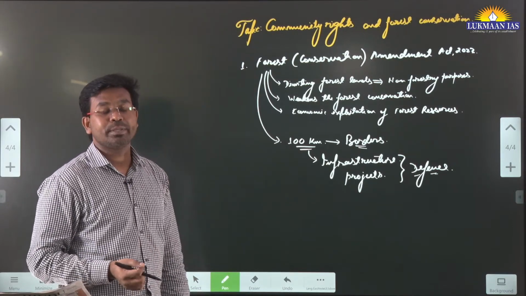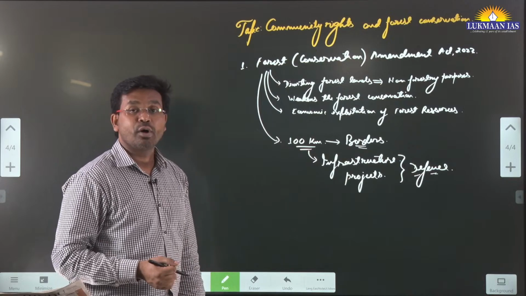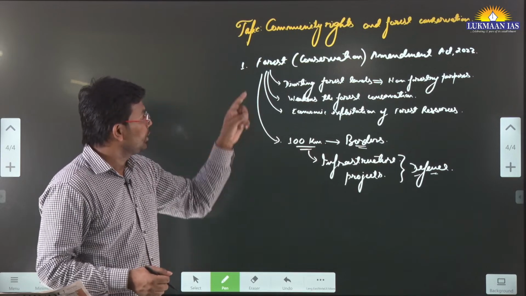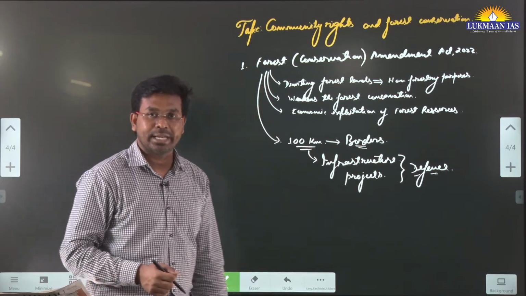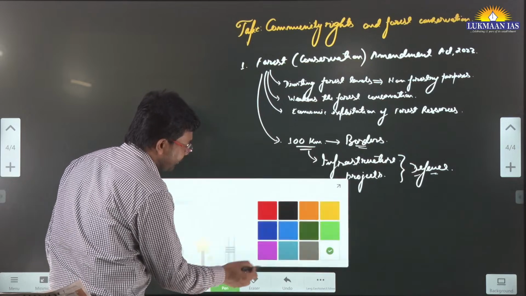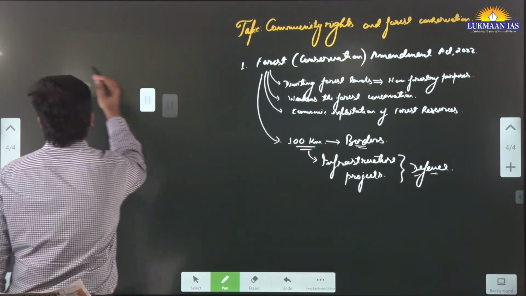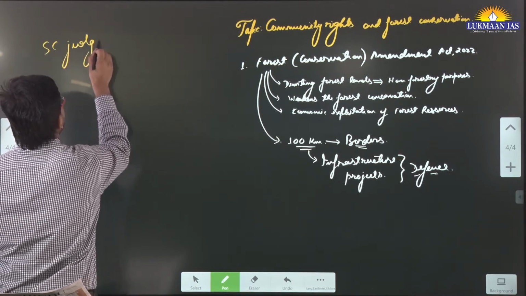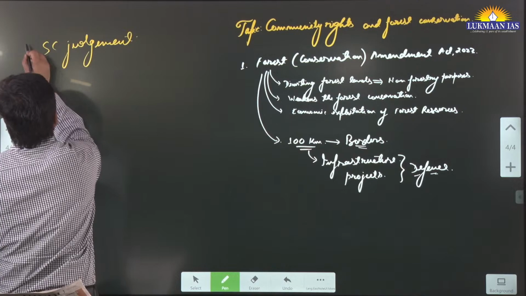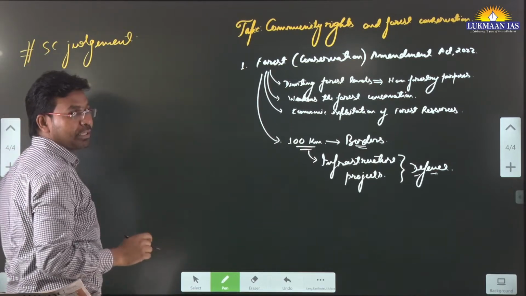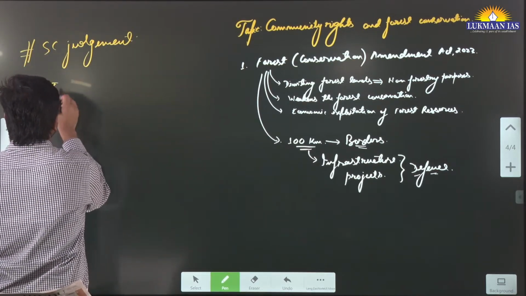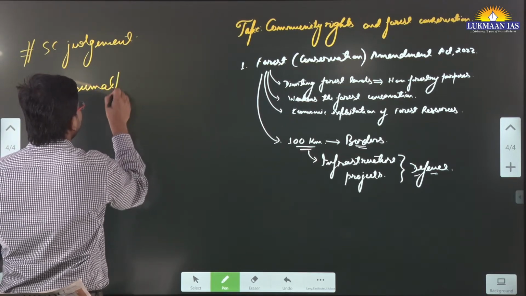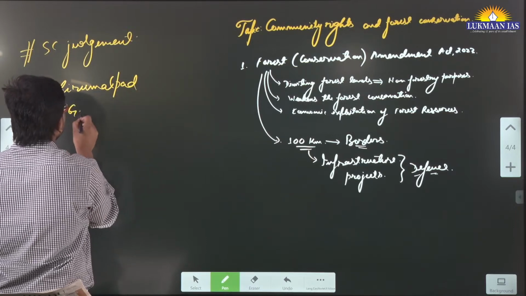What about the rights of the people? What about the rights of the forest dwellers? The author says that the rights of forest dwellers have been sidelined through this Forest Conservation Amendment Act. In this article, they have also referred to a judgment of the Supreme Court of India. Which Supreme Court judgment are we talking about? This is known as the Thirumalpad Godavarman case.